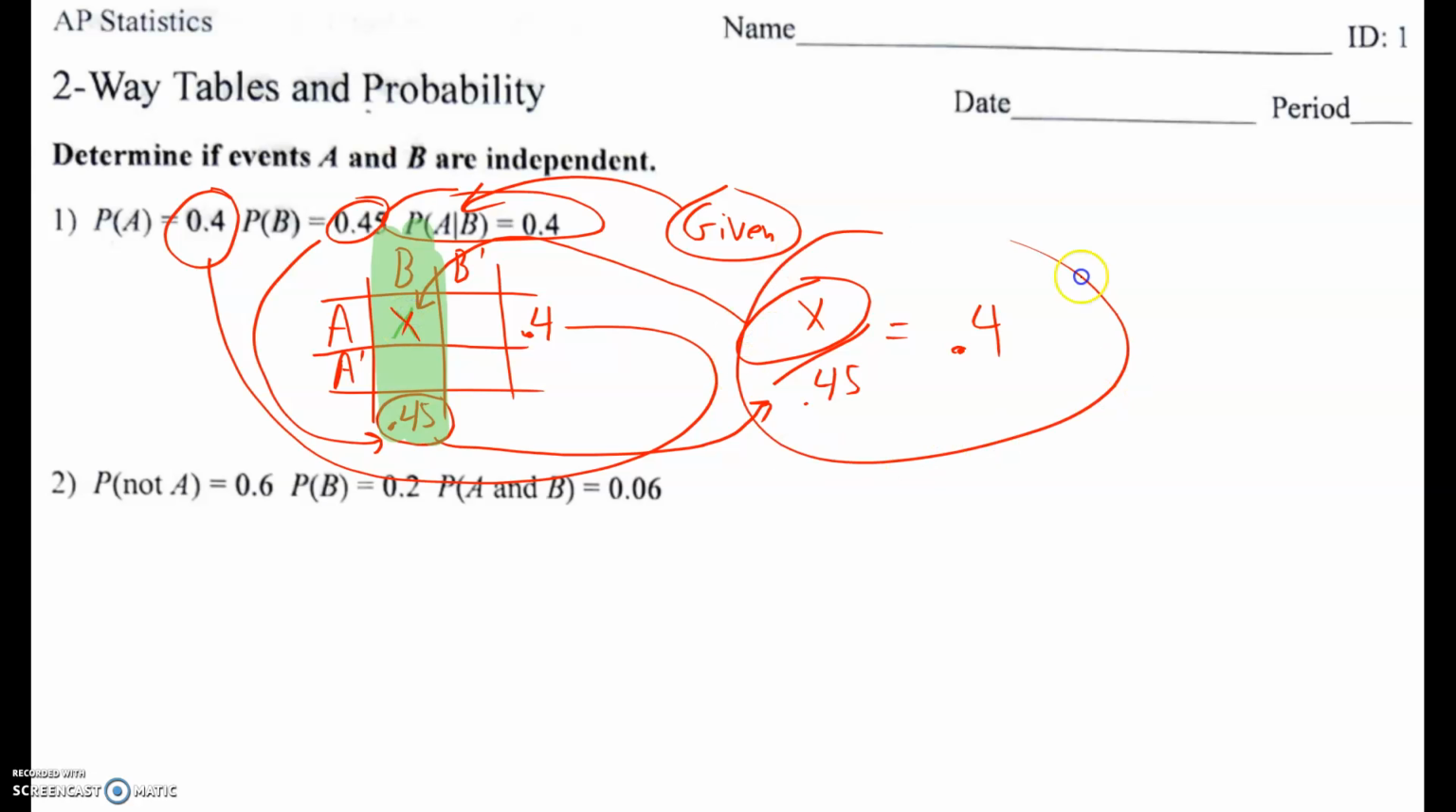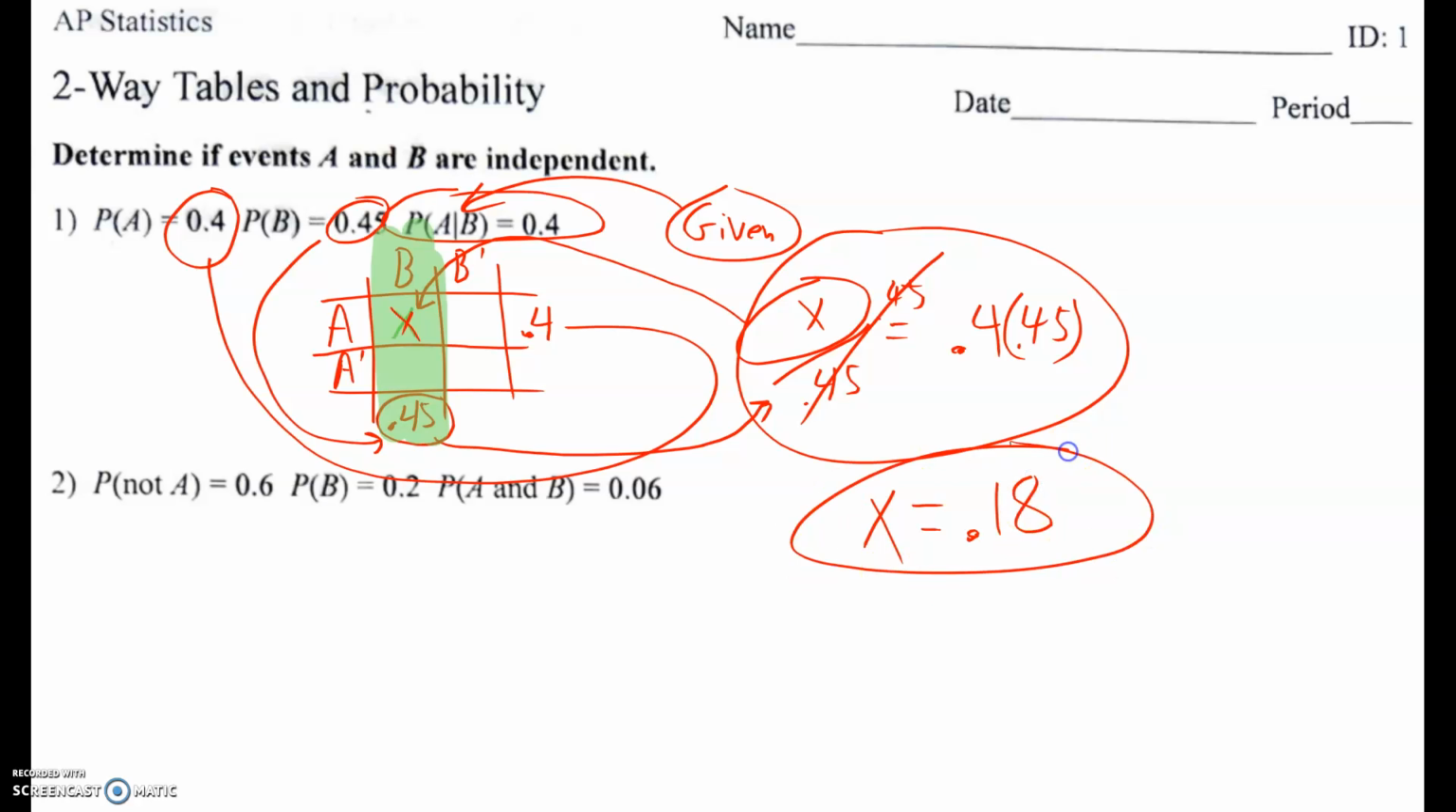And then I'm going to solve this, and basically just use my algebra to multiply this side by 0.45, cancel those out by 0.45 on this side, and find out that X equals, well, 0.45 times 0.4 is 0.18. So that is this intersection there. It's not the answer to my question.